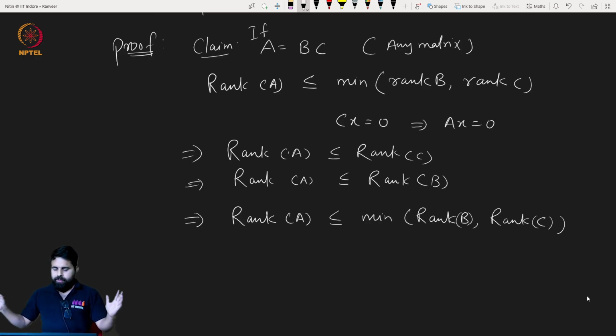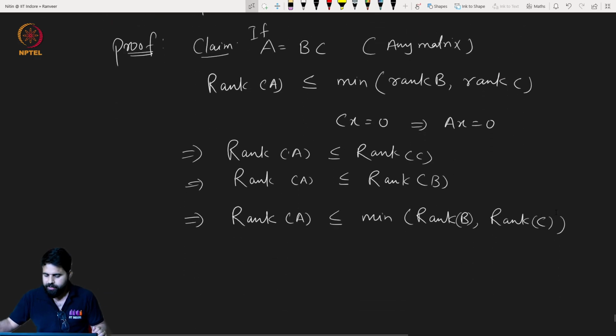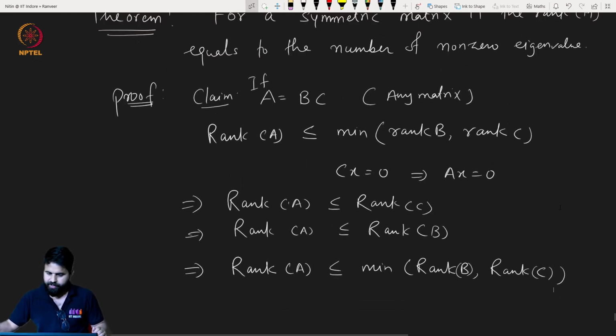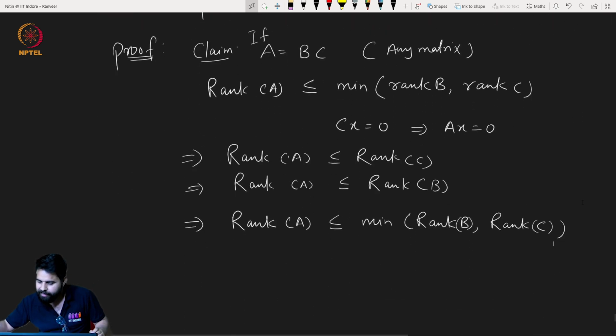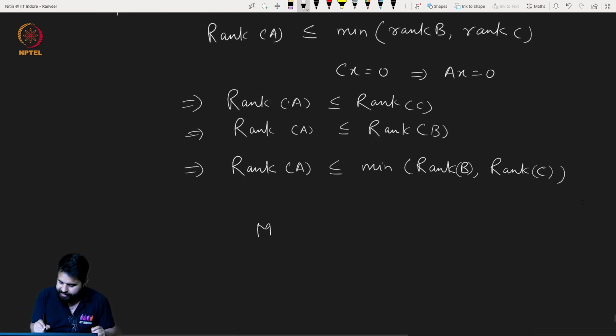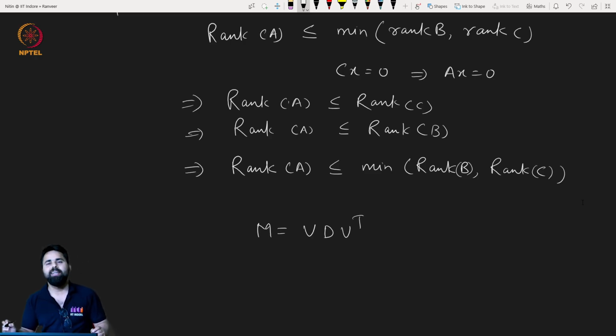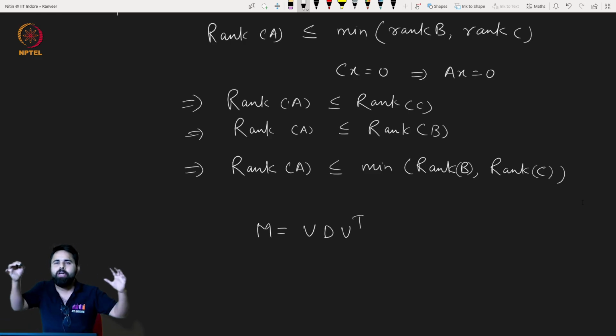Very good. Now how can we use this result for our purpose? Let us try to prove our main theorem. I said that the spectral theorem will help us. So what is the spectral theorem? Now A is our symmetric matrix, or rather I have taken M here. So M can be written as V D V transpose, where V is the set of eigenvectors which are orthogonal to each other. D consists of all the eigenvalues.